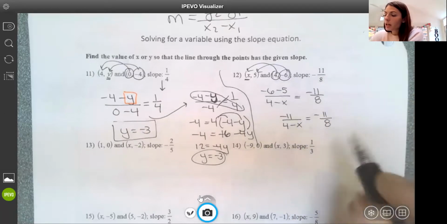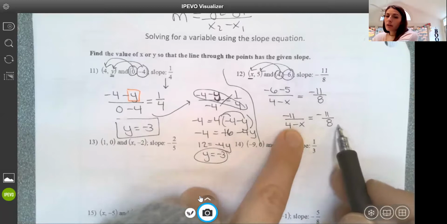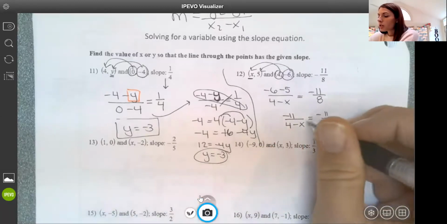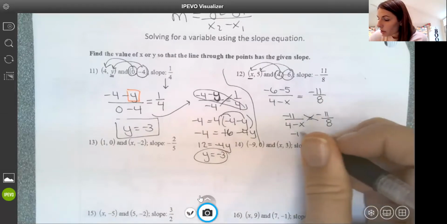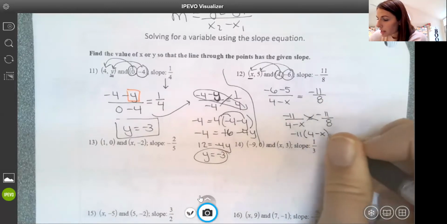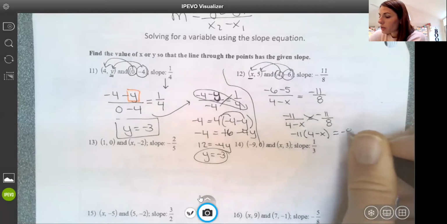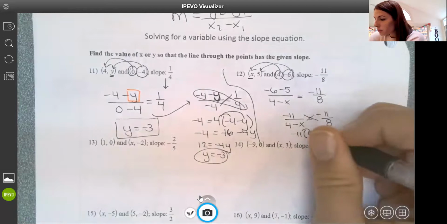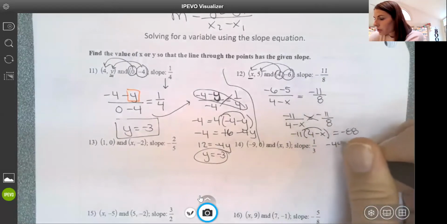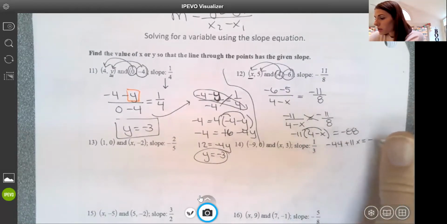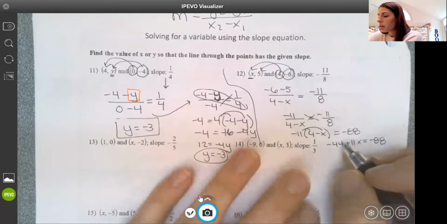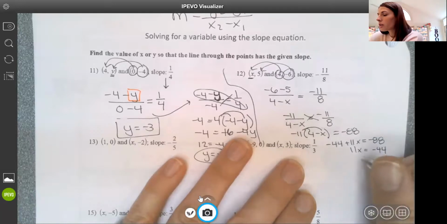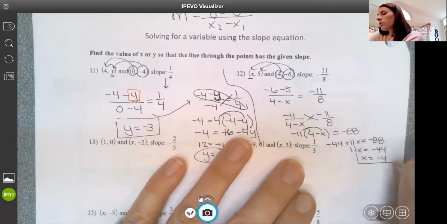So for example, on this one, I know that this just has to equal 8, and that would be a faster way to get there and solve for x. My other option is to cross multiply and say, well, -11 times 4 minus x has to equal -88, in order to determine what x is. Or -44 plus 11x equals -88. Adding 44, 11x has to equal -44. x has to equal -4.